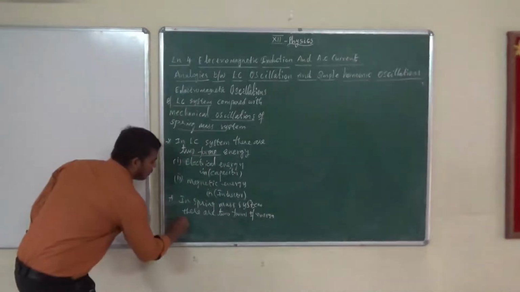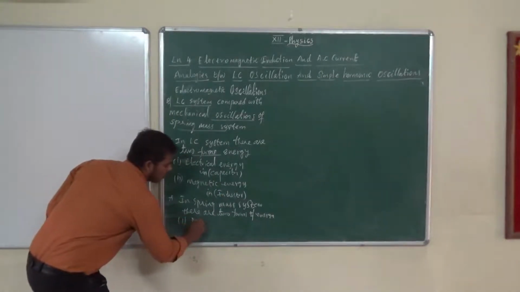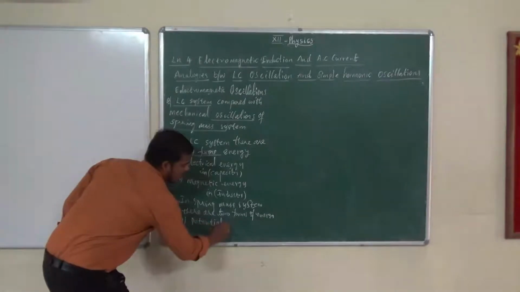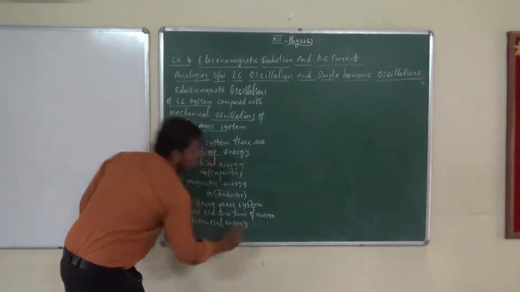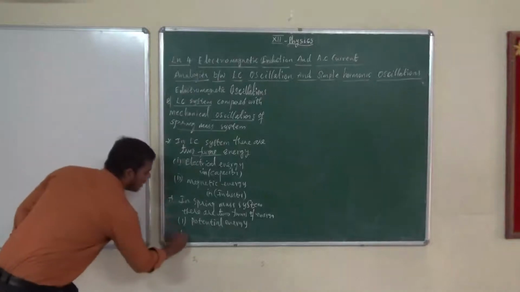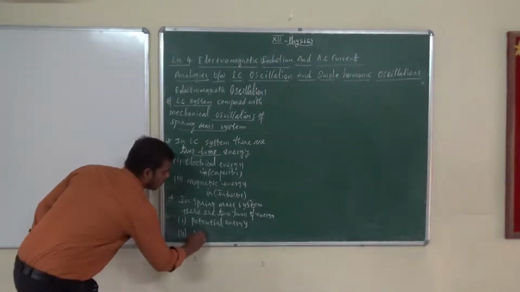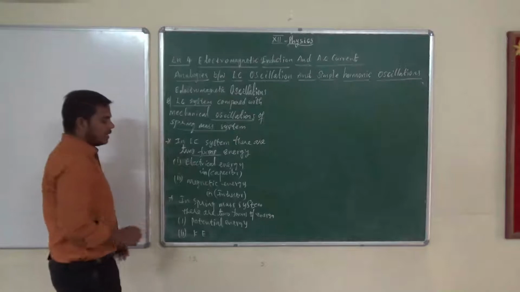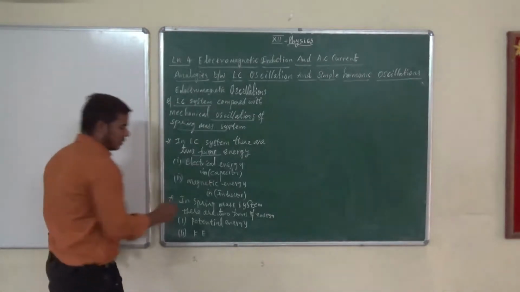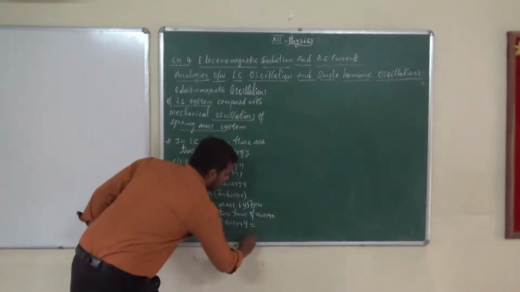If compressed, it means potential energy, and kinetic energy of the mass in the spring mass system.